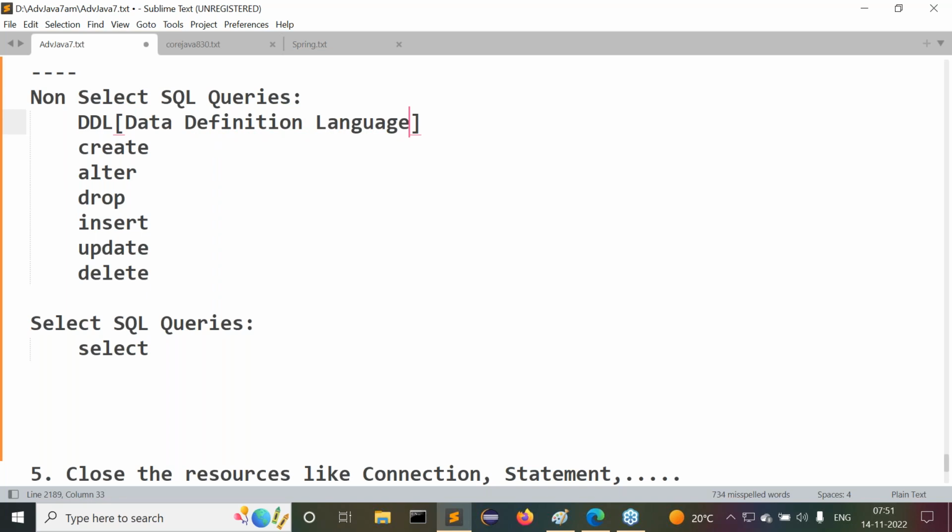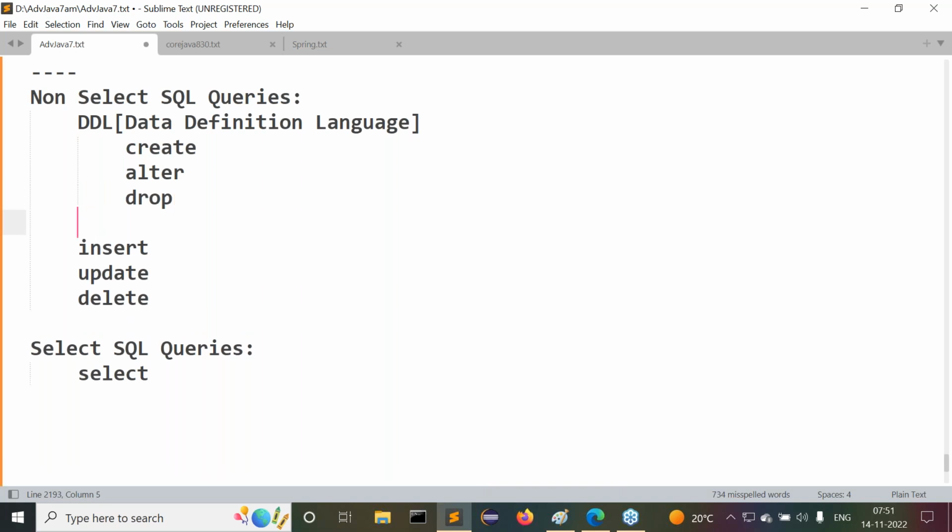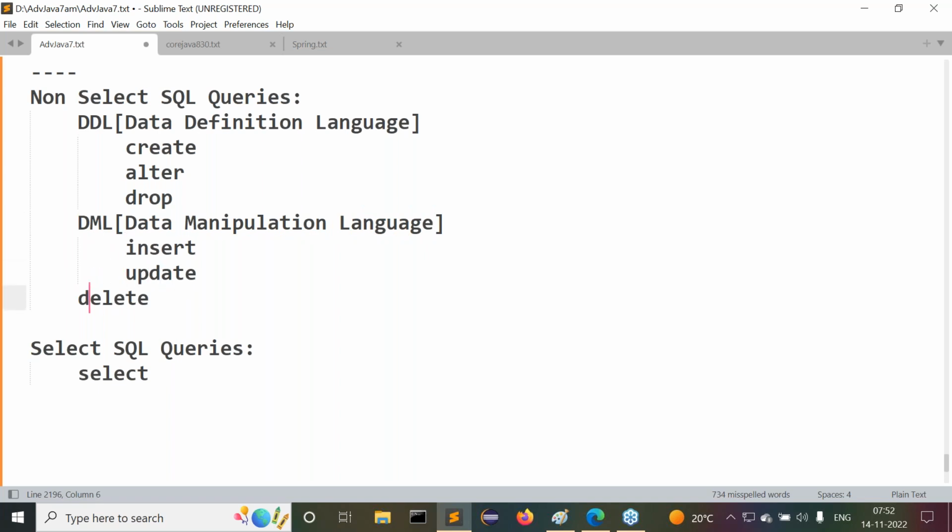Under DDL: create, alter, and drop. The next category is DML, data manipulation language. Under DML: insert, update, and delete. This is the classification, guys.